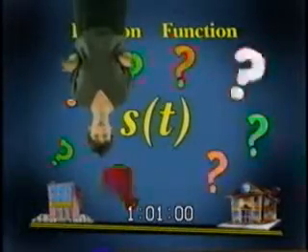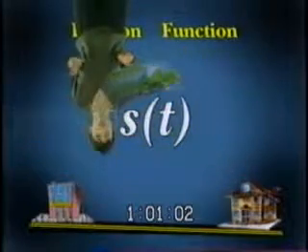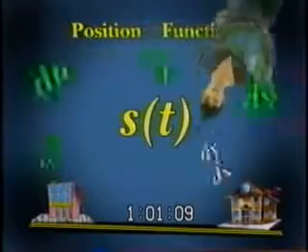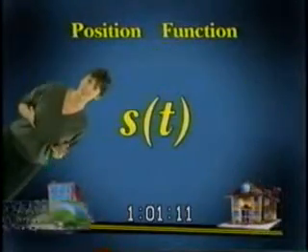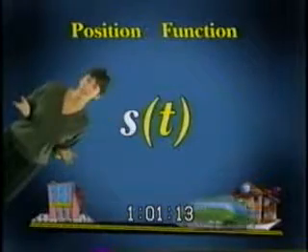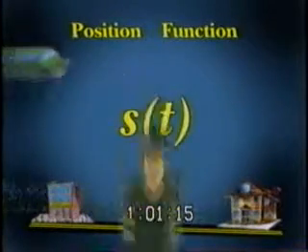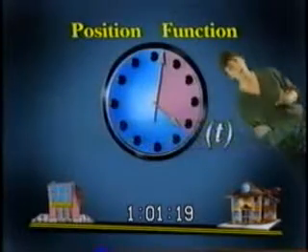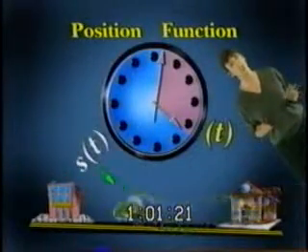Why s? Well, with the derivative, we eventually get kind of overloaded with d's, you know? du, dx, dy over dx, and so on. So instead of d for distance, we use an s, which is the next best thing. The position function is a measure of where you are at any given time. So at time t, you are in position s of t.